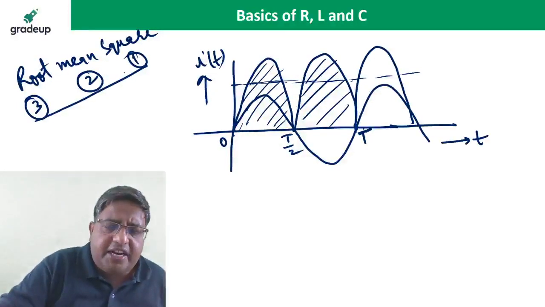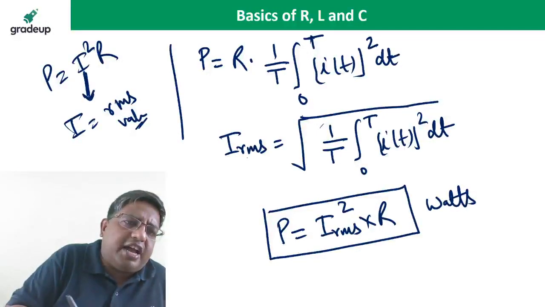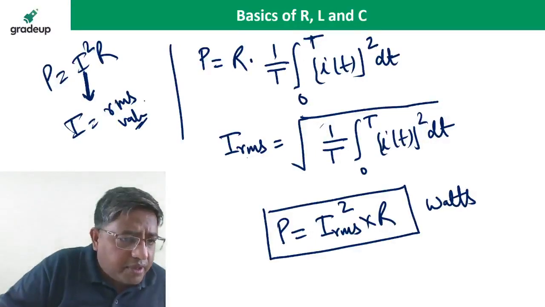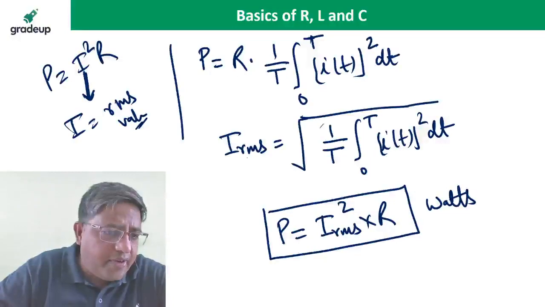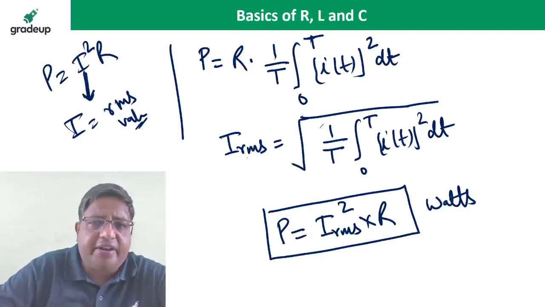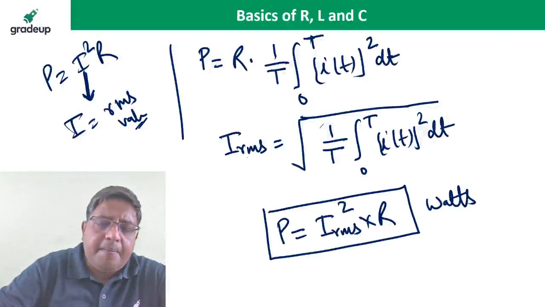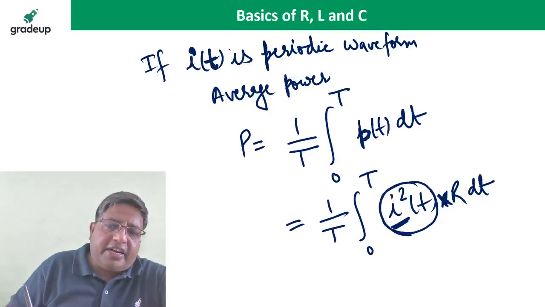So power dissipation across the resistance always depends on the RMS value. Yaswant is saying, sir, having had the average concept, why do we go for the RMS concept? Okay, very good question. Because, Yaswant, power across the resistance does not depend on the current itself. Power dissipation across the resistance depends on I square, the current square.